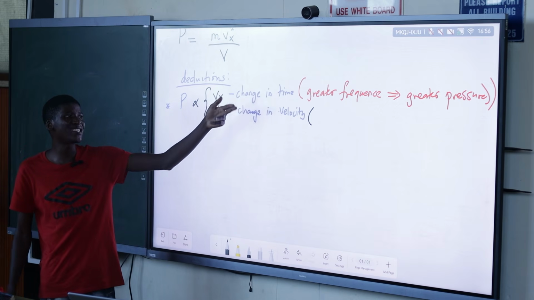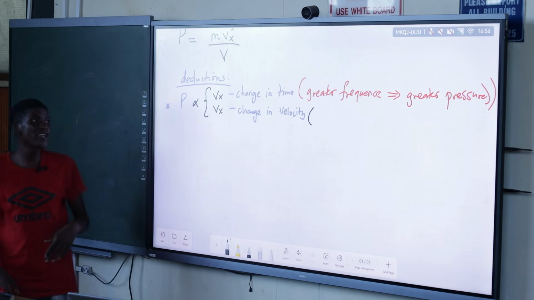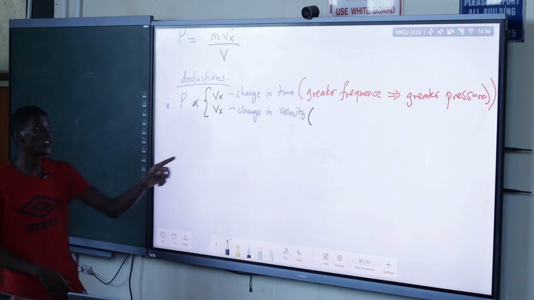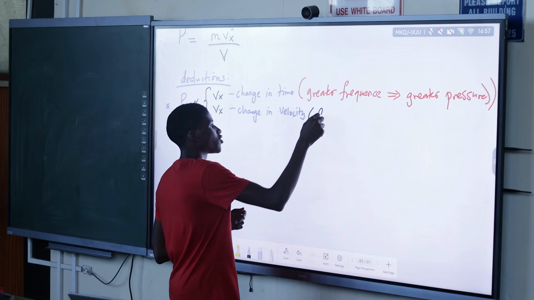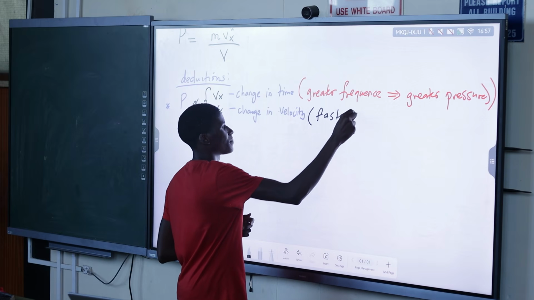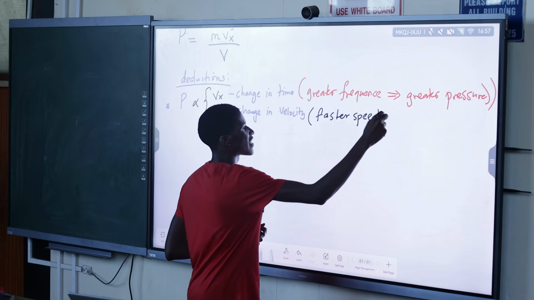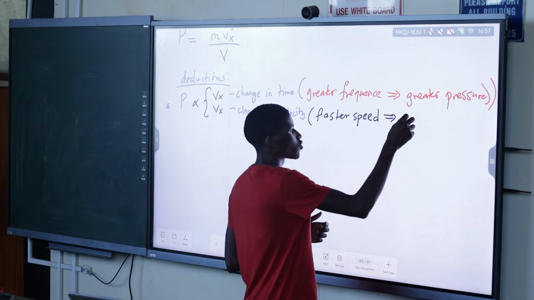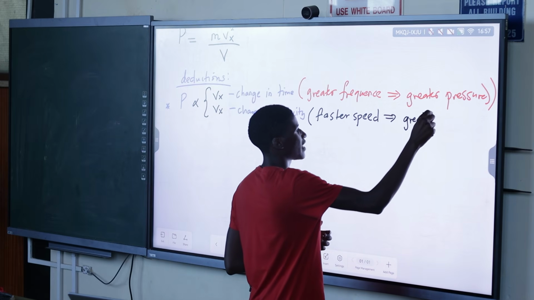But now, because this is from the change in velocity, it means if the molecule is moving at a faster speed, no matter, a faster velocity, so a faster speed will imply greater pressure, more violent collisions. So it implies greater pressure.